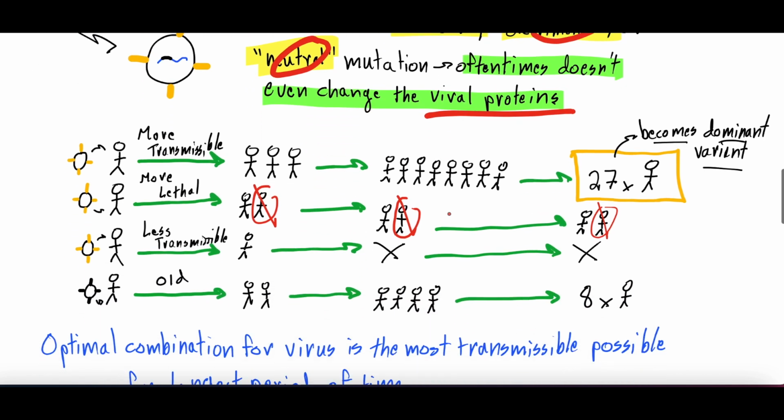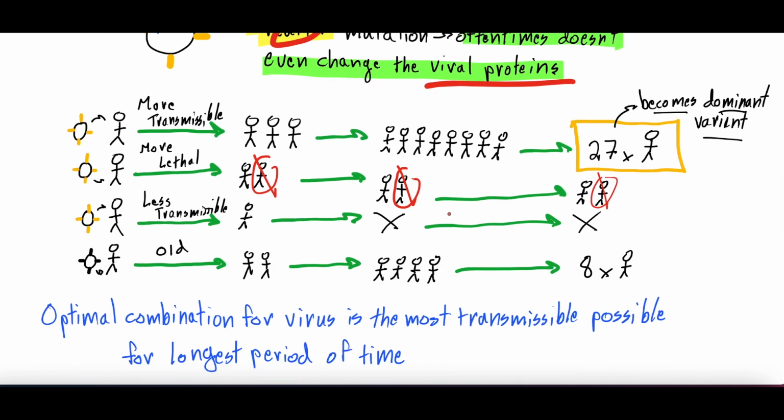So what does this look like then? With SARS-CoV-2, with COVID-19, we see all these different variants that start to take hold in a population and become the dominant variant. Well, what does that look like? The first thing we want to read out is that a virus isn't making the decision to change its genetic sequence to be this, that, or the other, right?